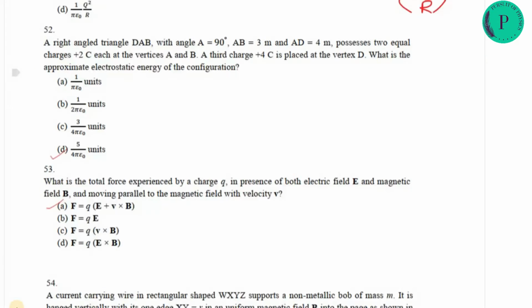And next they are asking about a triangle. There is a triangle DAB. AB is given 3 and AD is 4, so this is 5. Two equal charges of 2 coulomb at A and B. So here is 2 coulomb, here is 2 coulomb. What is the approximate electrostatic energy in this configuration?